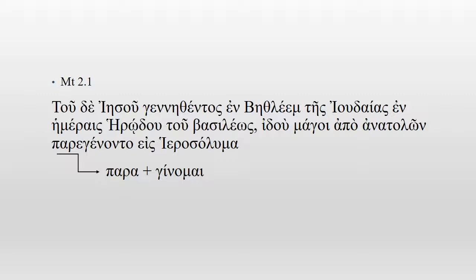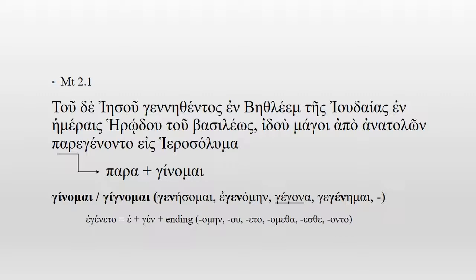Why is it an aorist? From γίνομαι to an aorist, it changes with the augmentation, and the form changes. Ἐγενόμην is the first person, I came. And from there, the endings: -όμην, -ου, -ετο, the third person singular.